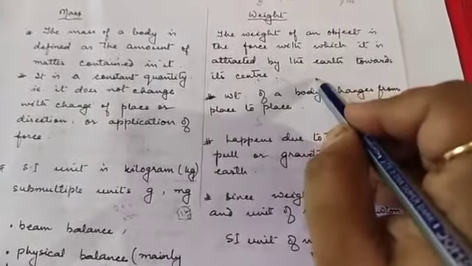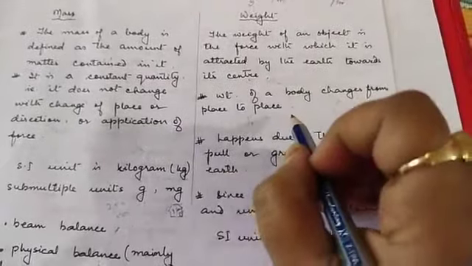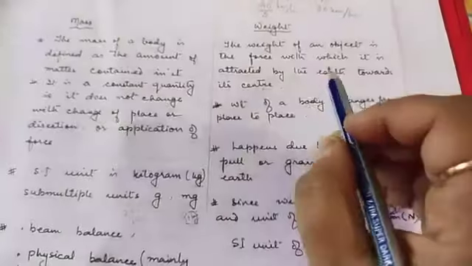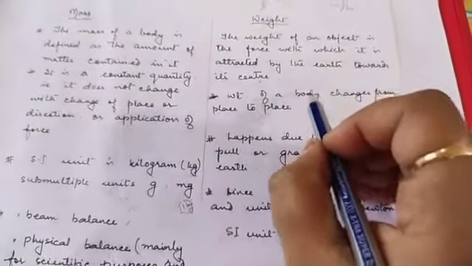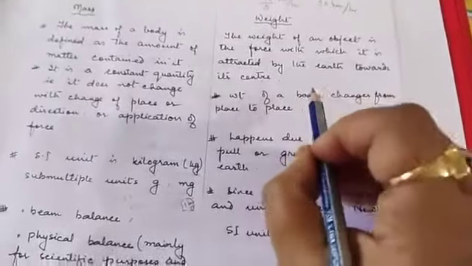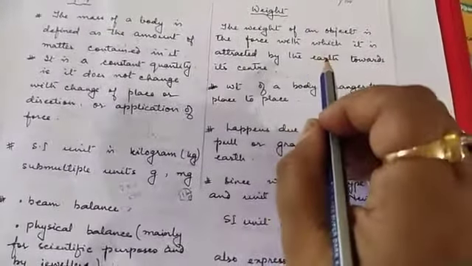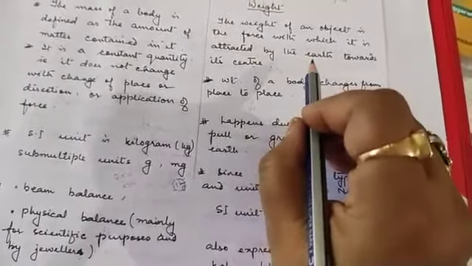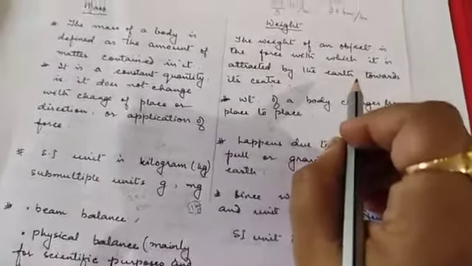Understood? That is why the weight of an astronaut on earth is 6 times more than the weight of the astronaut on the moon, because there the force of gravity is 6 times less. Understood?